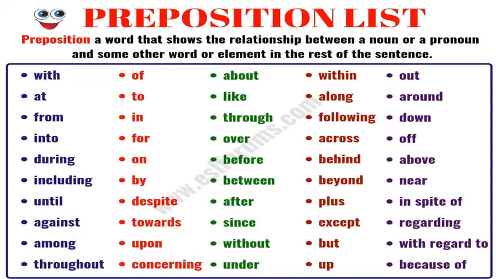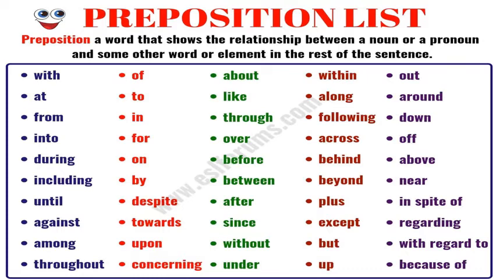When we talk about simple prepositions, a preposition which consists of only one word is known as a simple preposition. Here you can see the list of commonly used simple prepositions, and in the next slide you will see the compound prepositions.